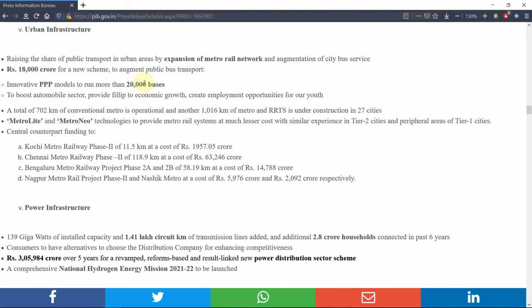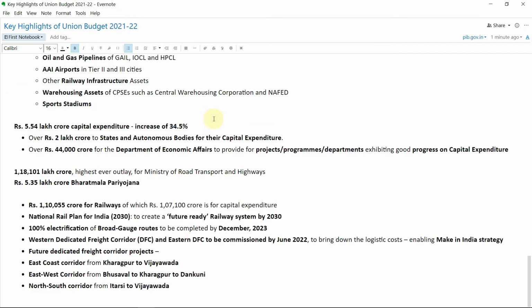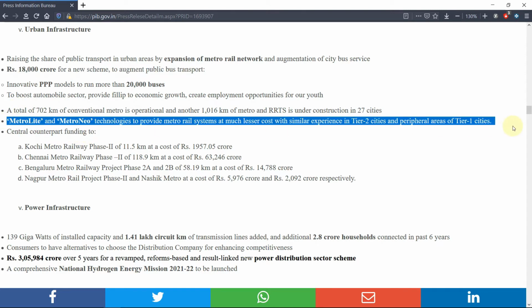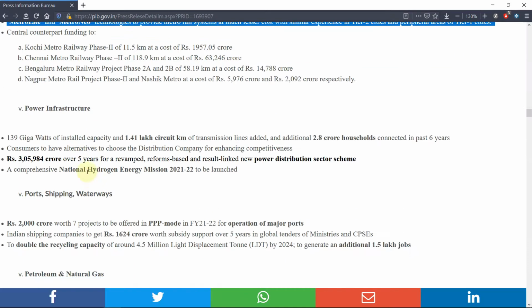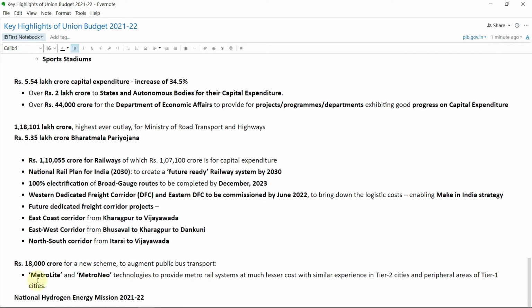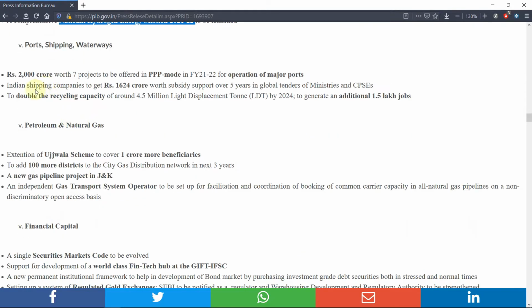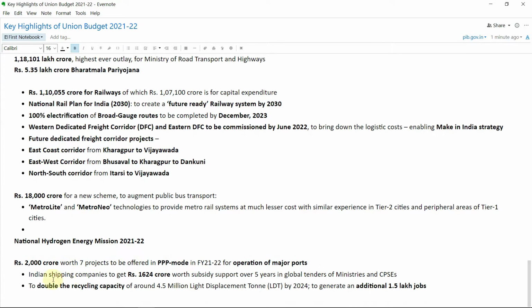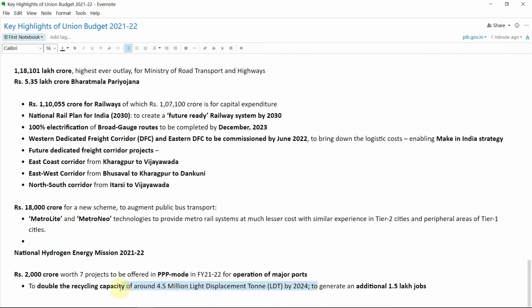And then we are coming to this PPP mode of infrastructure funding, and here the power sector, like the various hydrogen energy mission which is also important. Like you need to understand how the hydrogen energy is developed, produced, and how you will be storing that energy or how you will be dissipating the energy to the end consumers. So that's an important news article which you must cover.